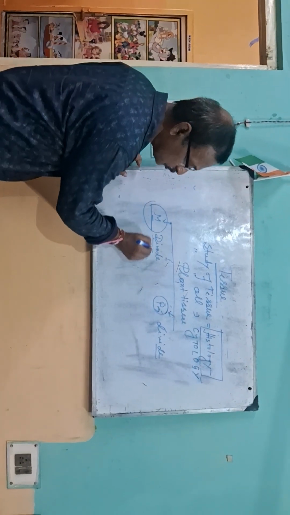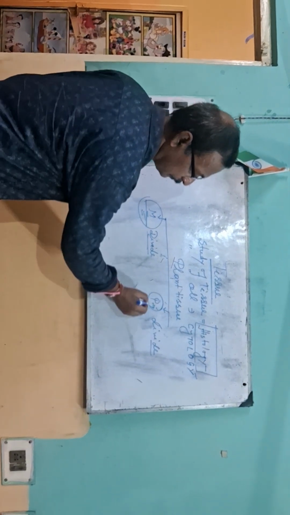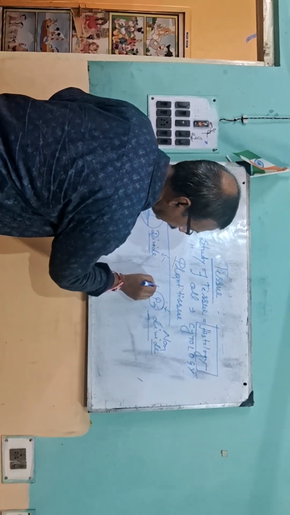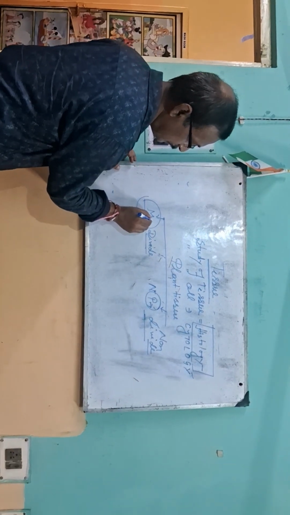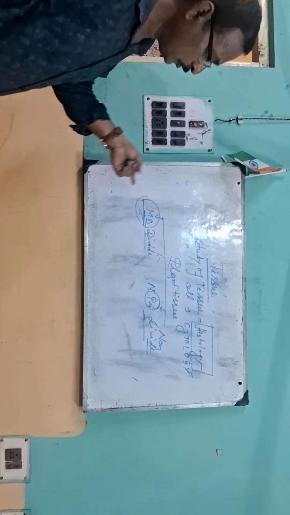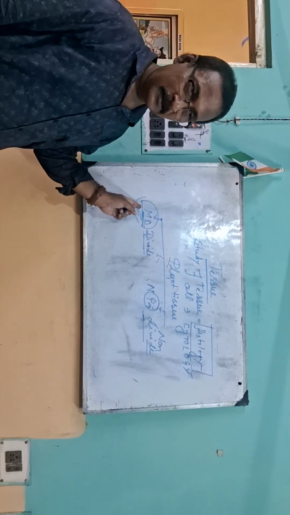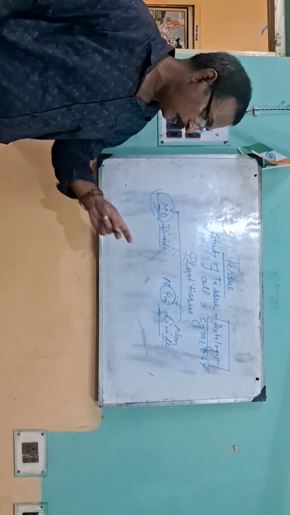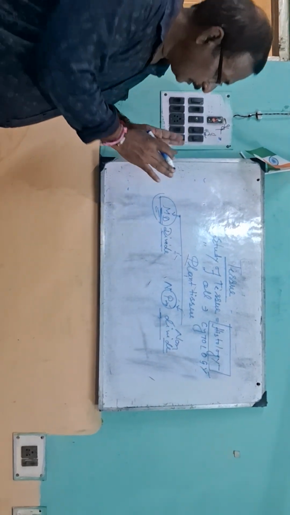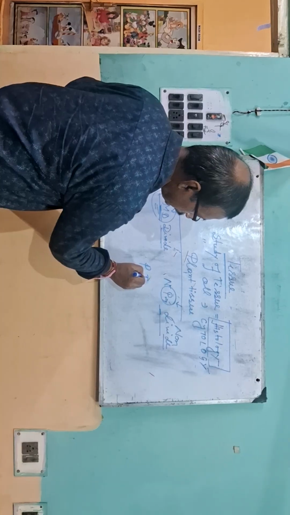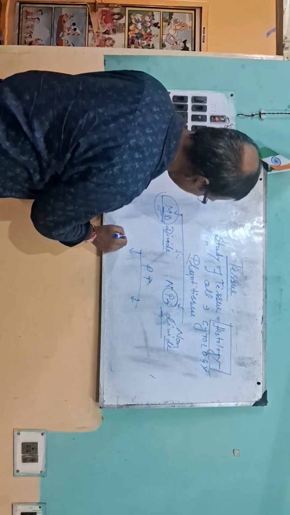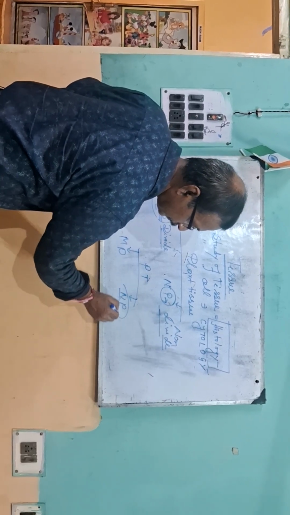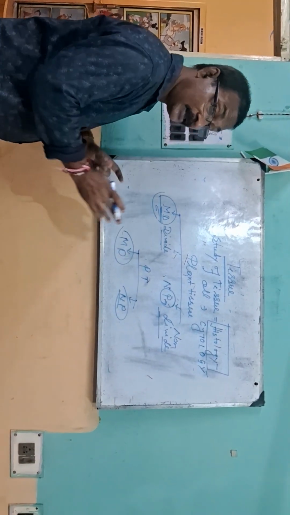So dividing tissue means meristematic tissue, and non-dividing tissue means permanent tissue. That is MP. Dividing tissue is MD: M for meristematic, D for dividing. And NP. So plant tissue, PT, has two types: MD and NP. NP is non-dividing permanent tissue. I don't write all the details on the board.